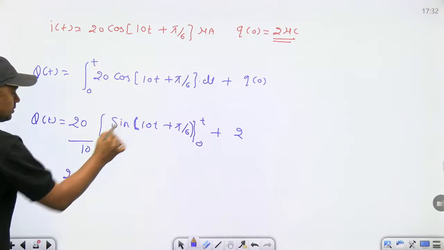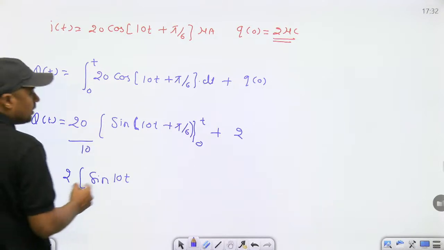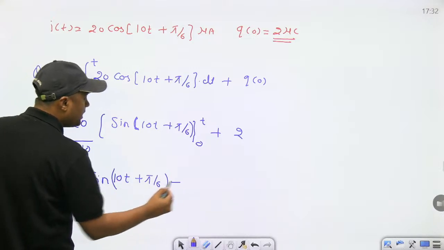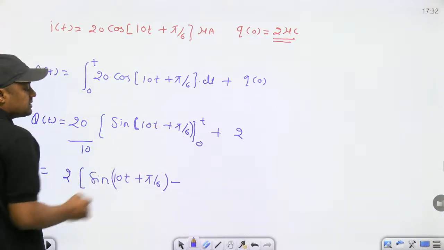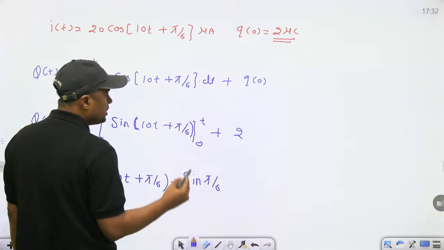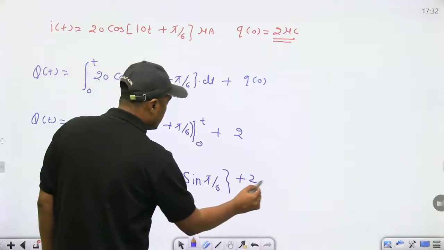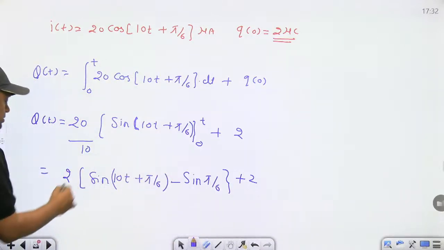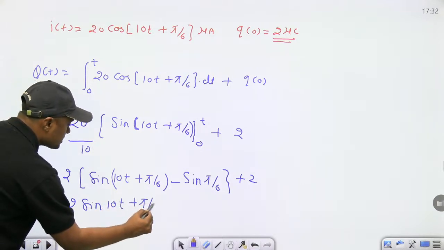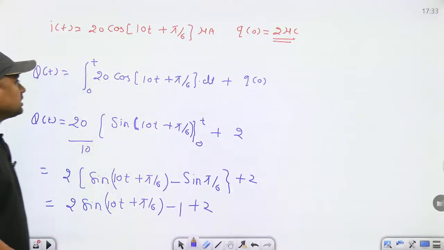Now put the value of t. It will become sine of 10t plus pi by 6, minus, putting 0 here, sine of pi by 6. What is sine of pi by 6? That is sine of 30, which is 1 by 2. Then multiply and add 2. 1 by 2 multiplied by 2 is 1. The general answer you will get is 2 sine of 10t plus pi by 6, minus 1 plus 2, that is plus 1. And what is the general answer for the charge?